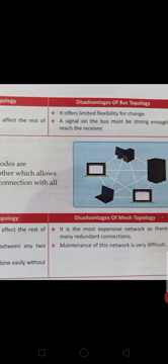Disadvantage of mesh topology: it is the most expensive network as there are many redundant connections. We require high capacity software and so many devices. Maintenance of this network is very difficult.